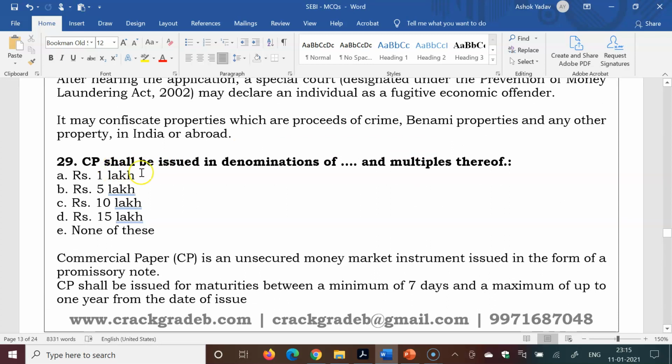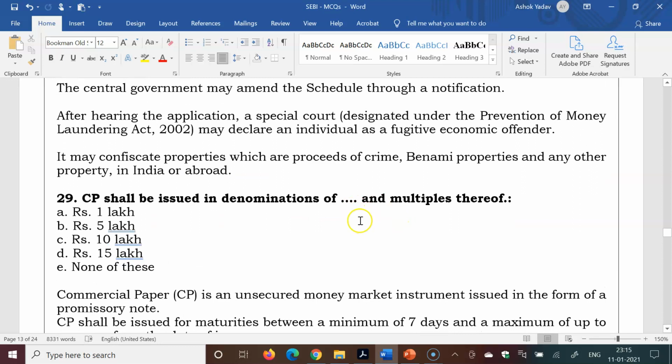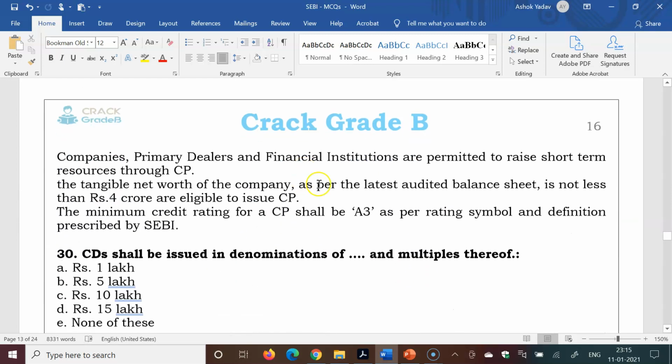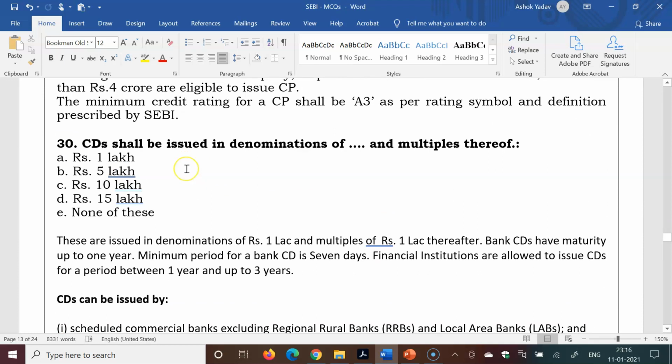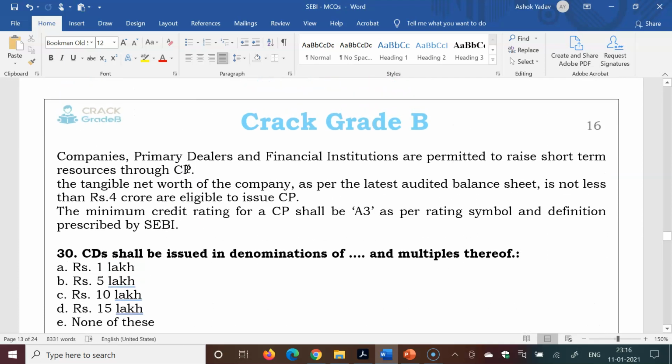CP, commercial paper, shall be issued in denominations of rupees, and multiples thereof. So 1 lakh, 5 lakh, 10 lakh, 15 lakh. You may be aware that 5 lakh is the right answer. Details are given below. CD, certificate of deposit, shall be issued in denominations of rupees 1 lakh, 5 lakh, 10 lakh, 15 lakh. So 1 lakh is the right answer.